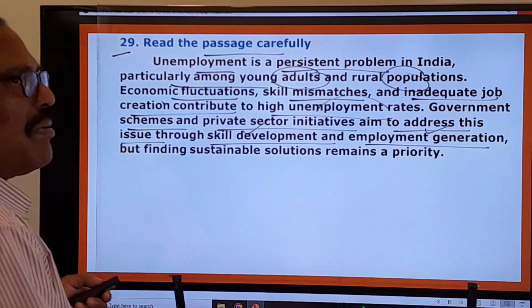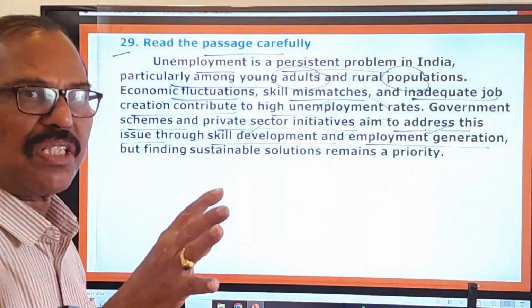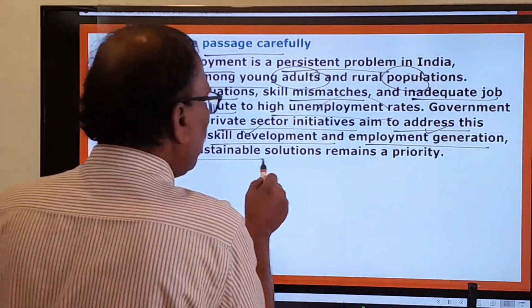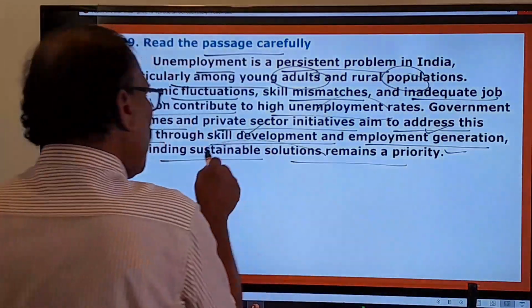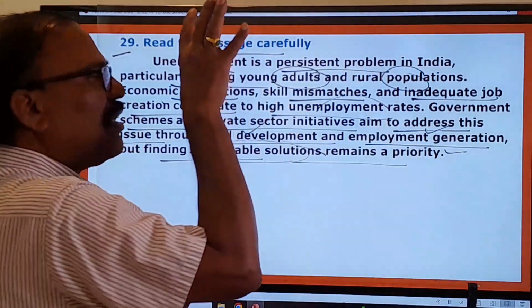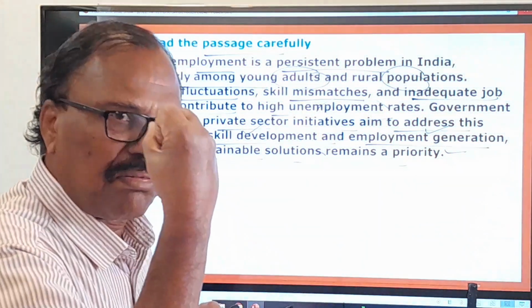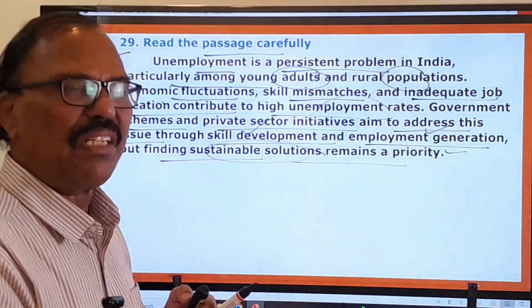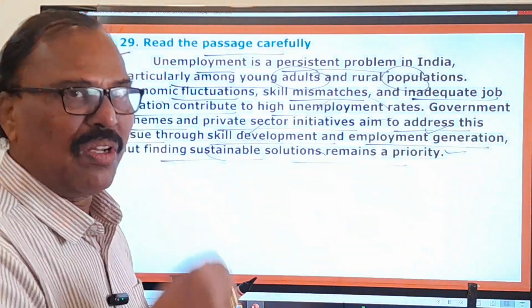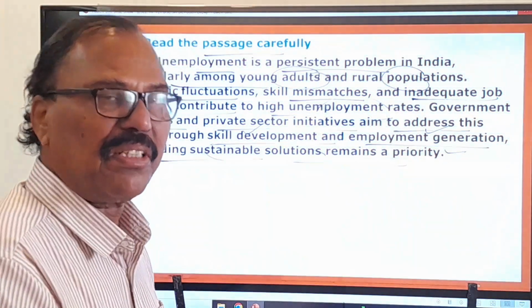So the government is trying to find solutions for this unemployment problem, but finding a sustainable solution remains a priority. They are trying their best to lessen the unemployment problem, but still the government has to do many more things to reduce unemployment in the country.